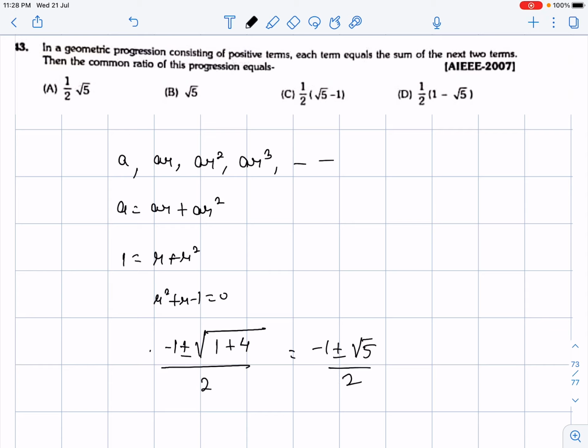Now guys, they also told consisting of positive terms. So positive terms means what? The r value should not be negative. That means we should write root 5 minus 1 by 2. Root 5 minus 1 by 2 will be the right answer for this question. So which option should be marked? This option should be marked.